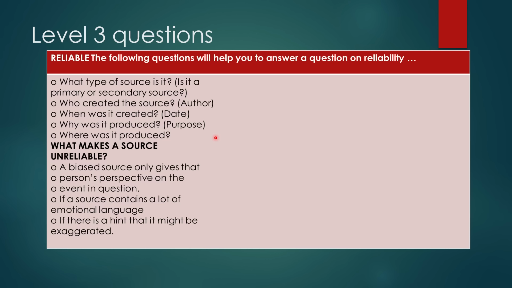After reading the source, you need to ask yourself what type of source is it? Is it a primary source or a secondary source? You know that a primary source is first-hand information, okay? Let's say, for example, someone was there when the event was happening, or when the Soweto uprising, for example, was happening. That person was there. They witnessed whatever was happening. So that person becomes a primary source, because it is from first-hand experience.